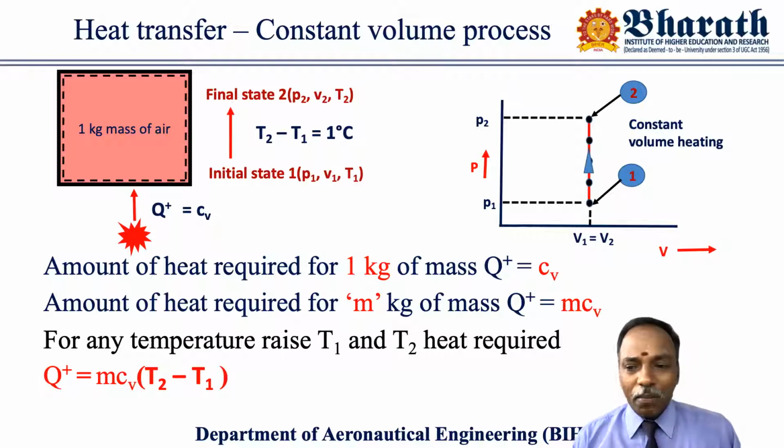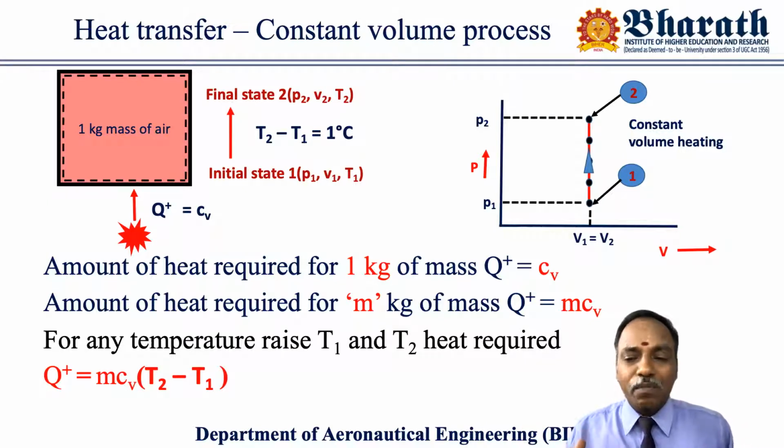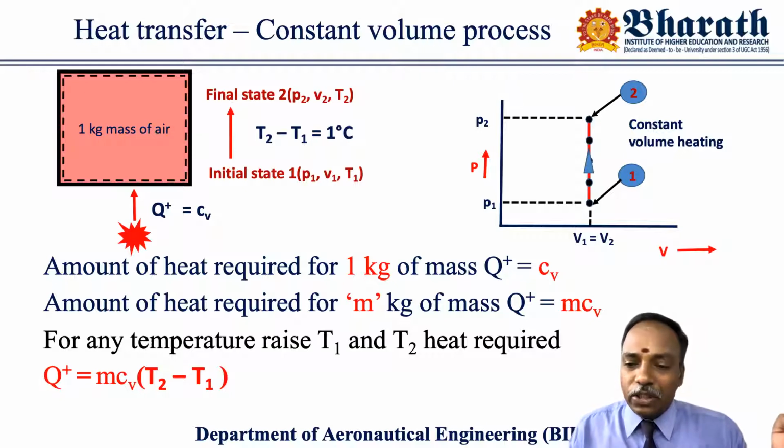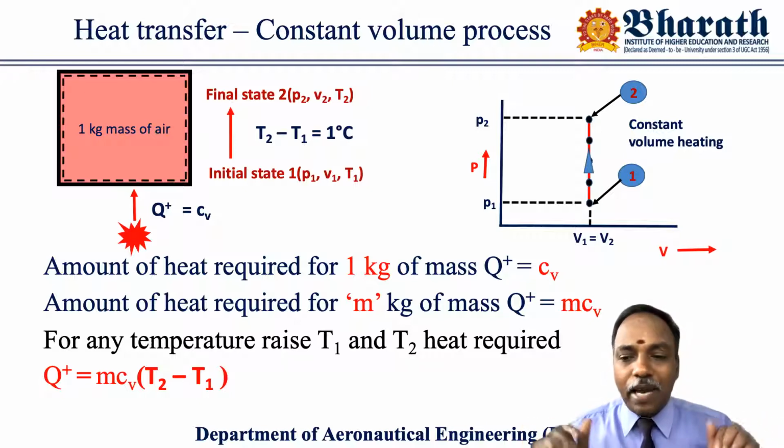My dear viewers, please remember that in a real thermal process, it is not necessary that the mass in the system is always 1 kg only, or that the temperature rise will be only 1 degree. Temperature rise may be 10 degrees, 100 degrees, 200 degrees. Simply I'll call it delta T, the change in temperature, which means final temperature minus initial temperature. In this case, it is equal to 1 degree, but it is not necessary that it will be the same in all processes.